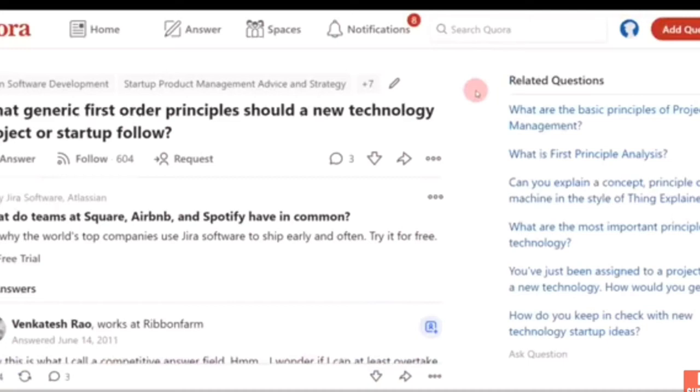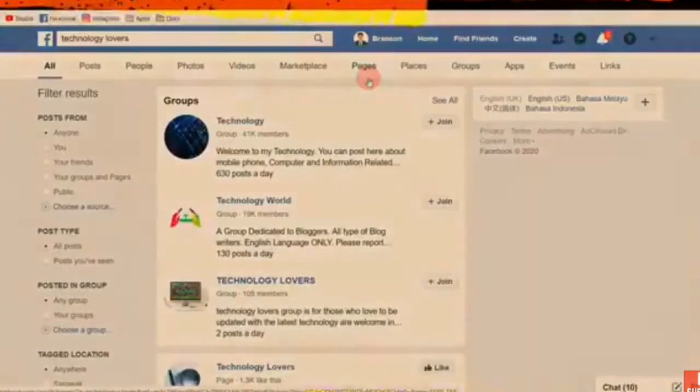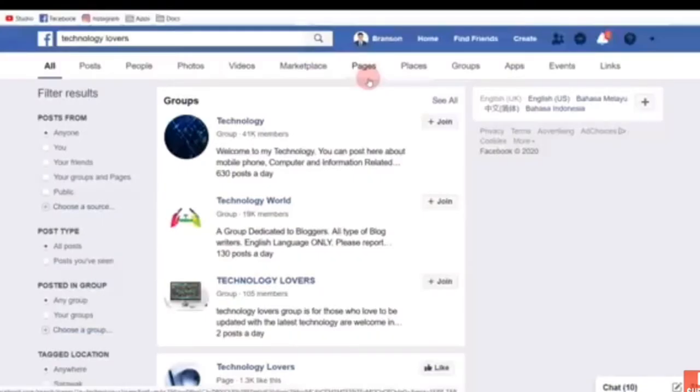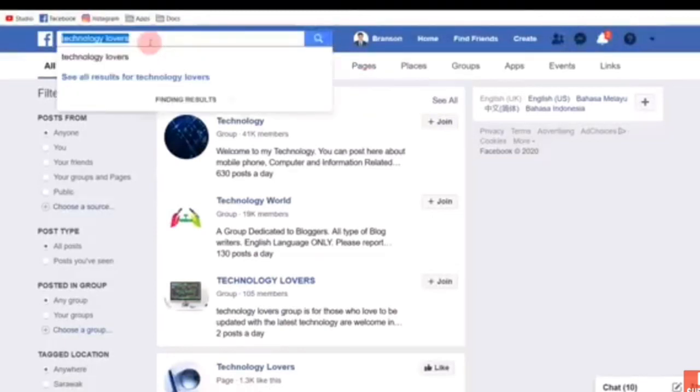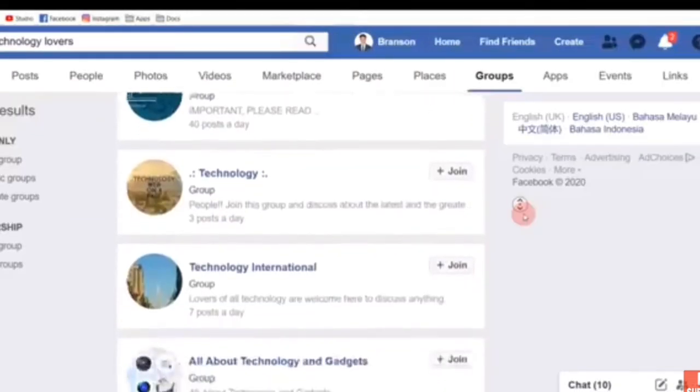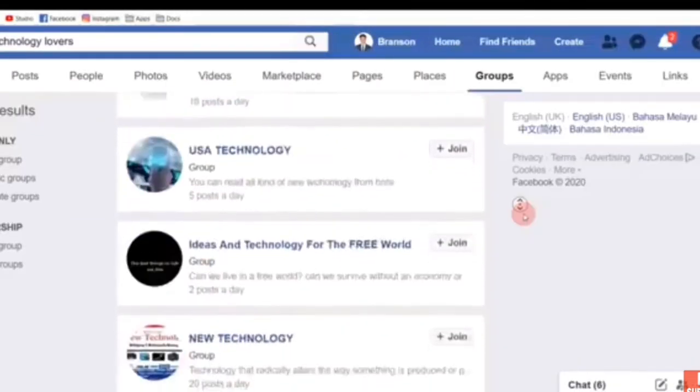Now let me share the next strategy, which is the Facebook strategy, where you share your link on Facebook and Facebook groups and posts so that people can buy. Click on the search button and click on technology. Whenever you click on technology, you'll see more pages and groups of people who love technology.